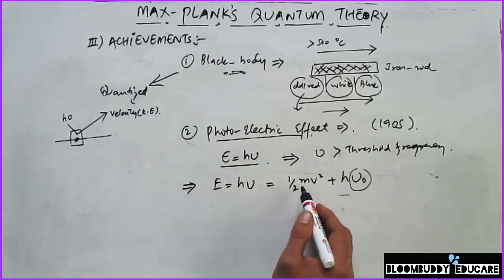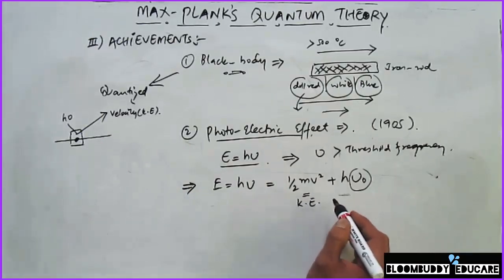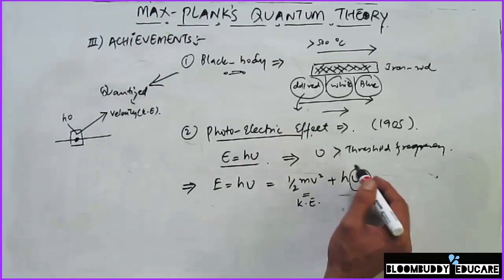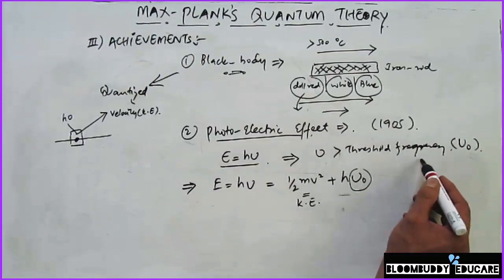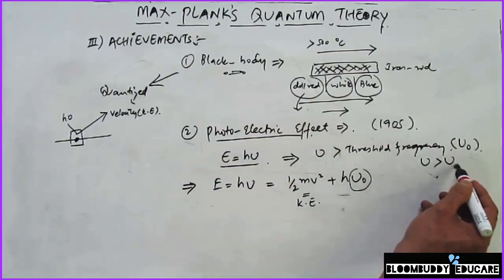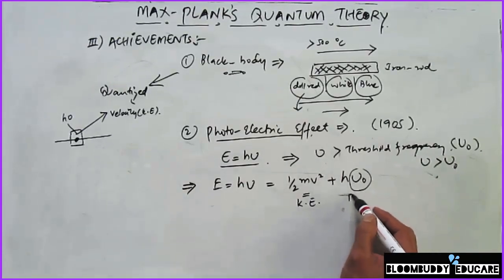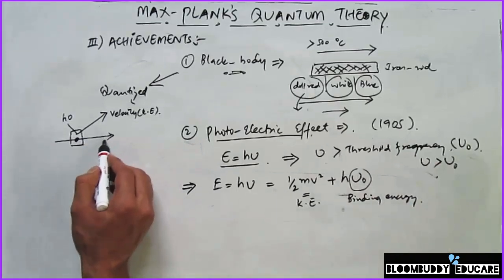So half of the part is going to be half of mv square, that is the kinetic energy, and half of it is going to be h nu naught, which is basically this threshold frequency. So nu has to be greater than nu naught, the threshold frequency. We sometimes also call it the binding energy, the binding energy with which an electron is held in the metallic surface.